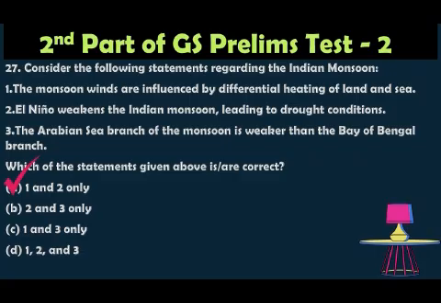Both the Arabian Sea branch and the Bay of Bengal branch are strong. The Arabian Sea branch provides more rainfall to the Western Ghats, while the Bay of Bengal branch affects northeastern and central India. Hence, statement 3 is incorrect. So statements 1 and 2 are right.